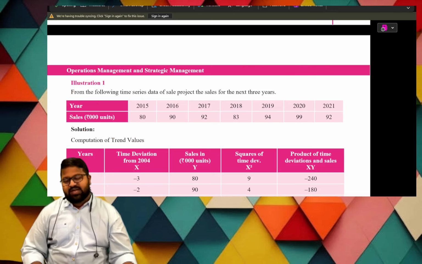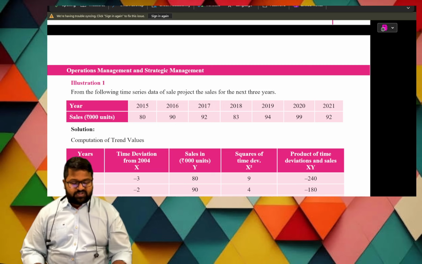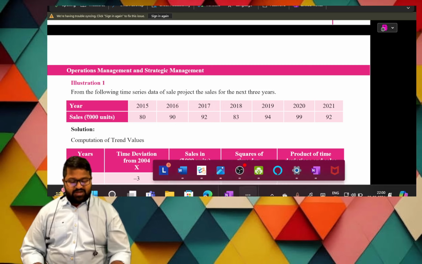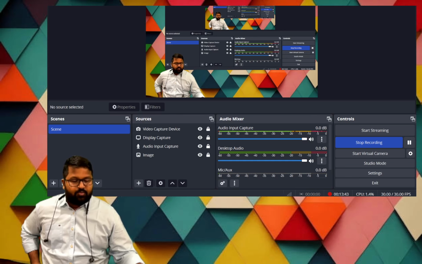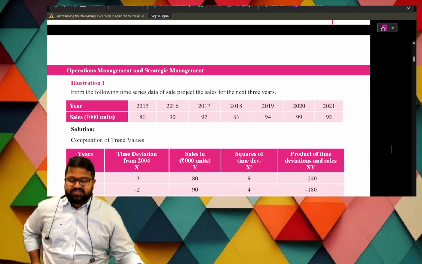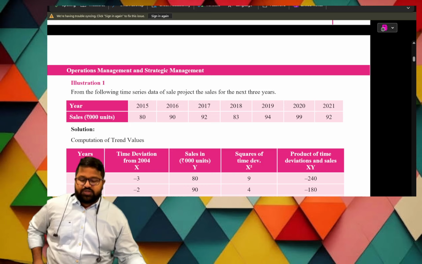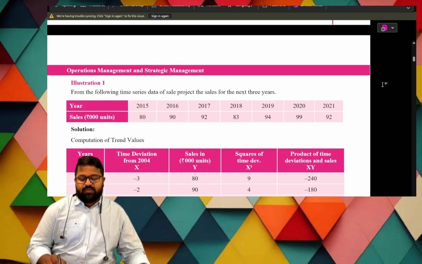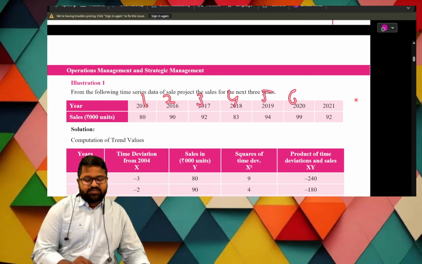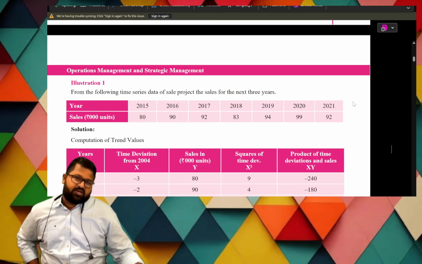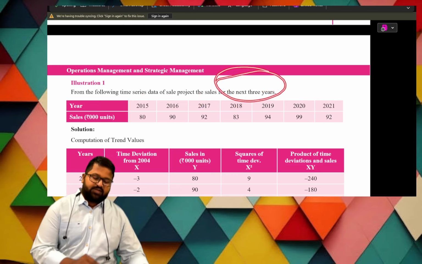Then let us do it without any delay. Read the question once. I will pause here and get back now itself. So let us solve the problem. In this problem there is a mistake, so let us solve with that mistake also so that you can get a good solution. What is the number of years given? 1, 2, 3, 4, 5, 6, 7 years. 7 years are given. And while solving, what is asked is to project the next 3 years' sales.